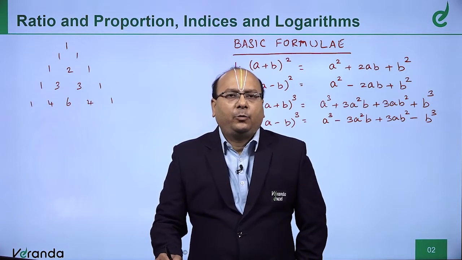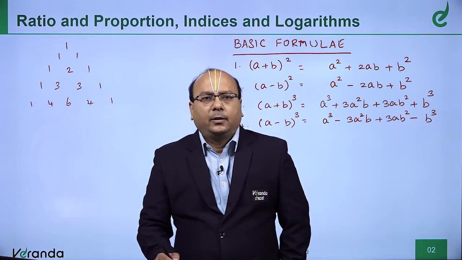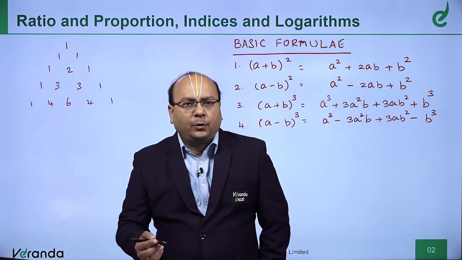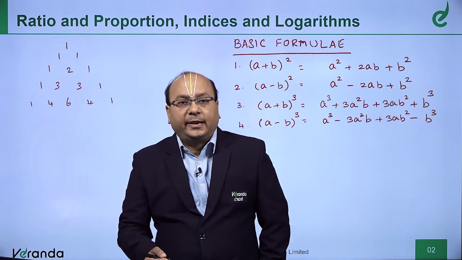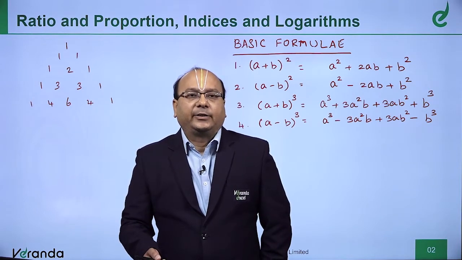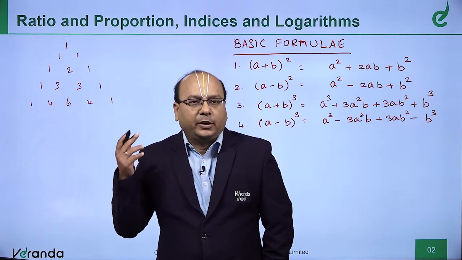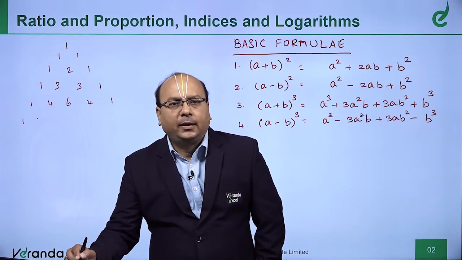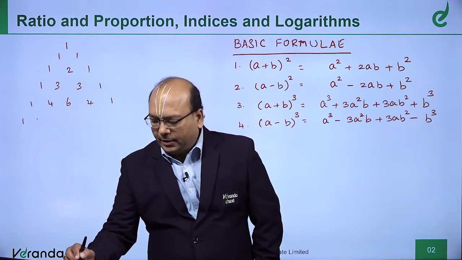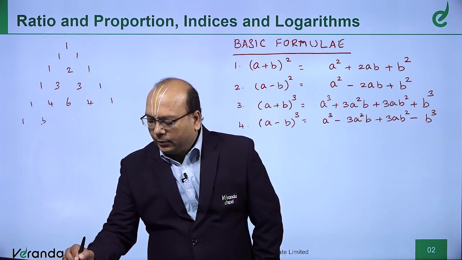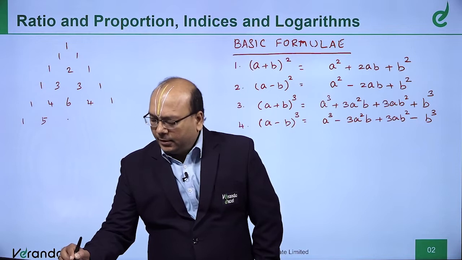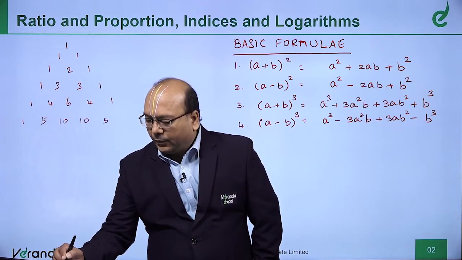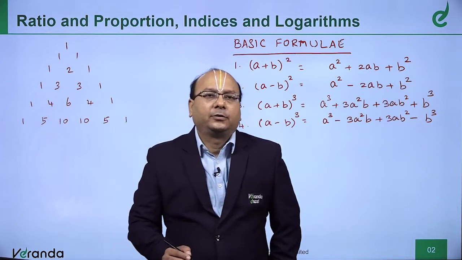If I write like this, you may be wondering why I am not writing the next line. Rather, all of you would be saying what will come in the next line, that I am able to hear, that you want me to write 1, 5, then 10, then 10, then 5, then 1. Very good.